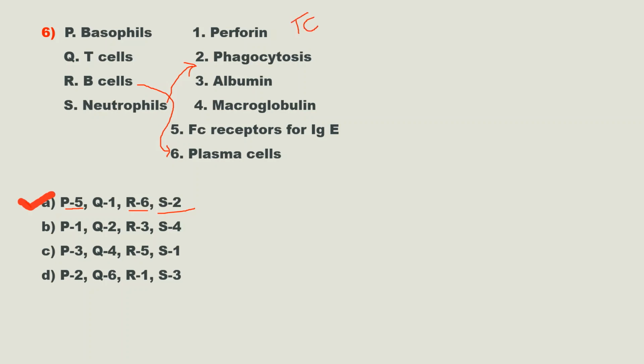These T cells will also secrete or release porphyrin, and that porphyrin will create pores on the surface of target cells like cancerous cells or virus infected cells. So that's why Q is 1. So here the correct option is option A, P5 Q1 R6 S2.